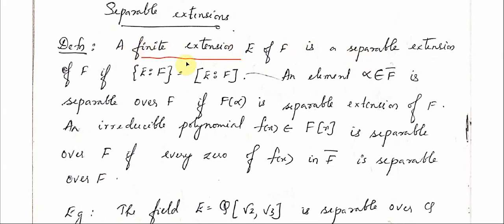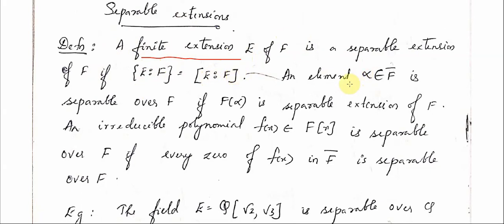In fact here we are restricting our discussion to the case of finite extensions only. Hope you got the definition of a separable extension: a finite extension E of F is called a separable extension of F if the index of E over F is equal to the degree of E over F.